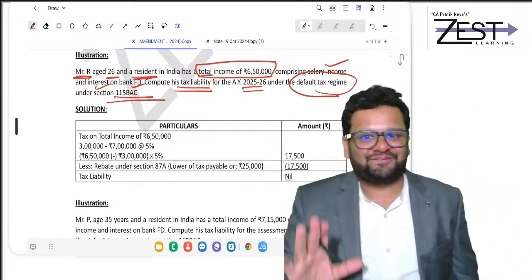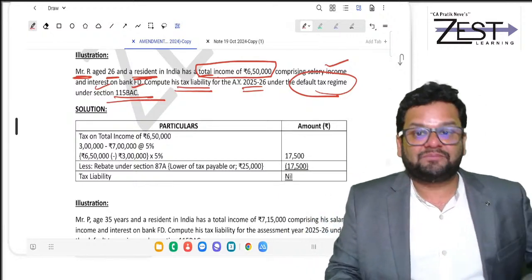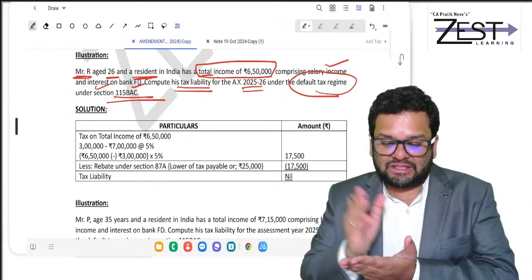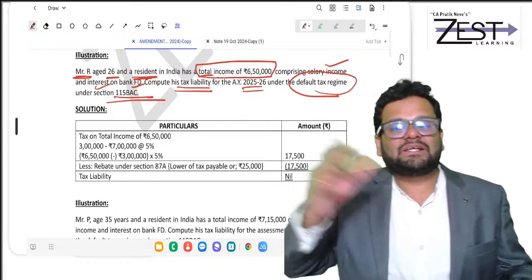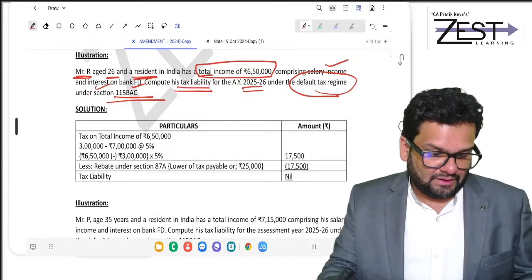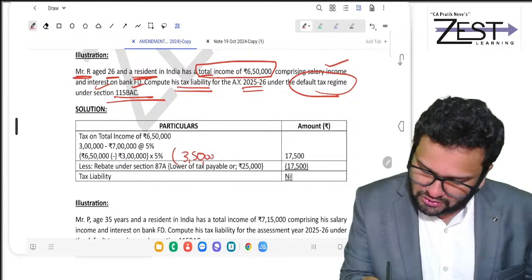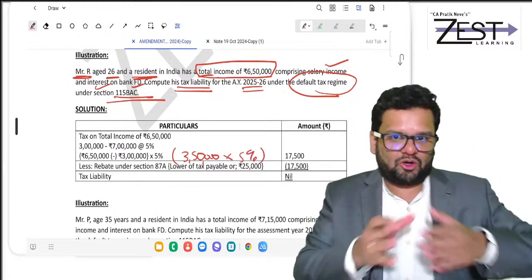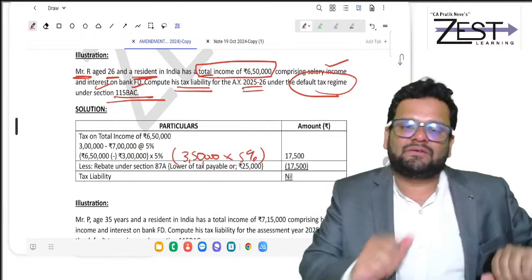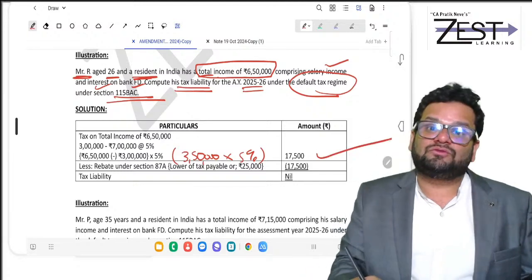How to calculate? See, 0 to 3 lakh, no tax. 3 lakh to 6,50,000. What is 3 lakh to 6,50,000? It is 3,50,000. So on that 3,50,000, calculate at 5% because it is falling between 3 to 7 lakh. So what is that? 17,500.